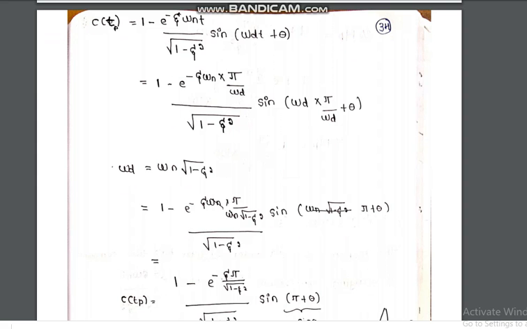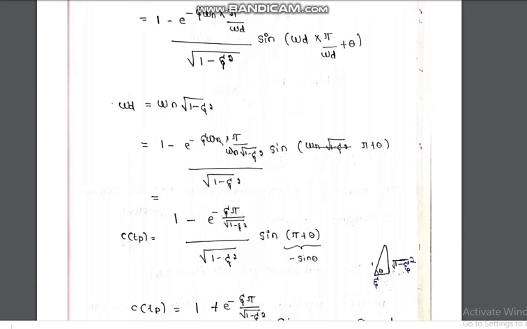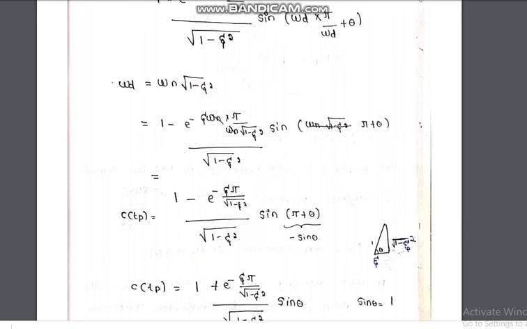For simplification we can cancel omega n and omega n, whole divided by square root of 1 minus zeta square, into sine of omega d, and cancel omega d and omega d, so I will get sine of pi plus theta. So now C of Tp is equal to 1 minus e to the power minus zeta pi divided by square root of 1 minus zeta square, whole divided by square root of 1 minus zeta square, into sine of pi plus theta.